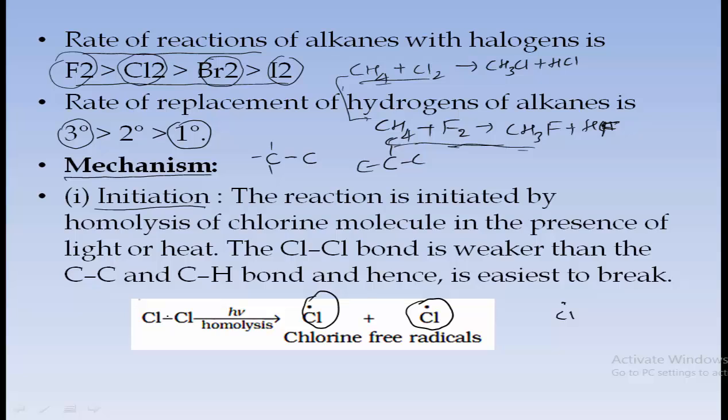Homolysis means the cleavage or breaking of a bond takes place and the shared electrons are equally distributed to each atom.